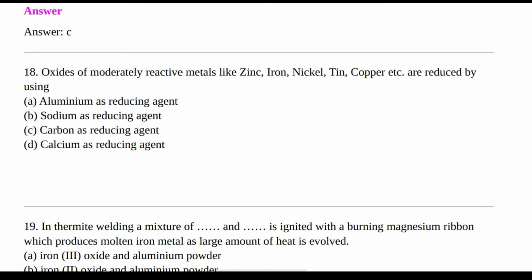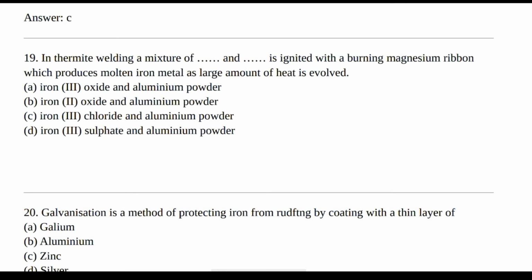Next question. Oxides of moderately reactive metals like zinc, iron, nickel, tin, copper, etc. are reduced by using? Options are aluminium as reducing agent, sodium as a reducing agent, carbon as reducing agent, calcium as reducing agent. The right answer is carbon as reducing agent.